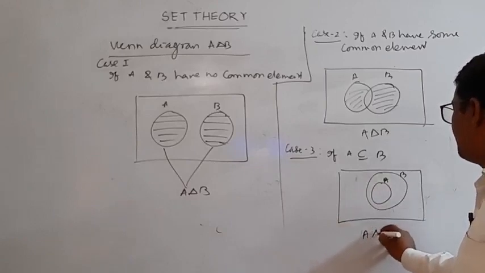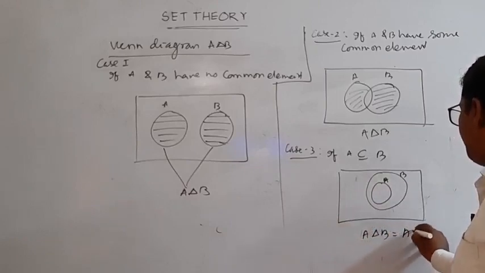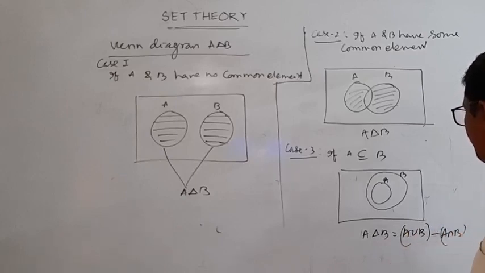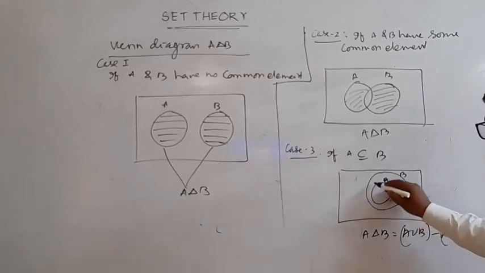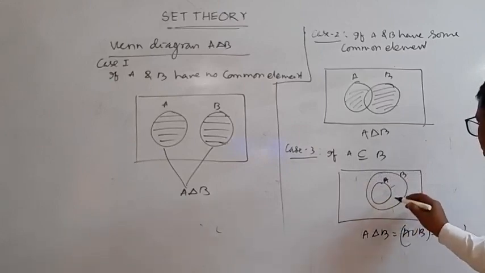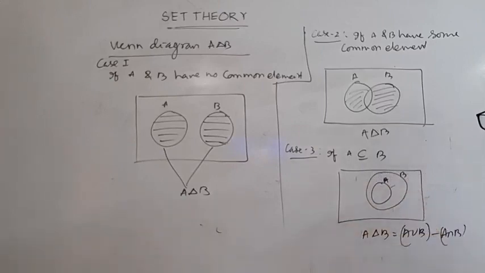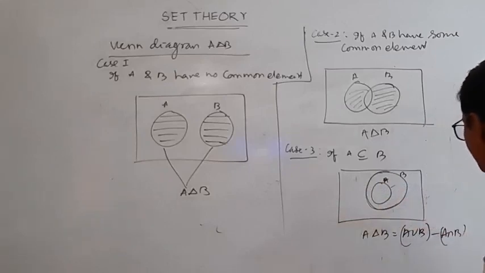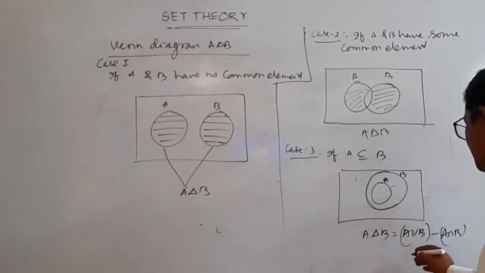A delta B is equal to A union B minus A intersection B. A union B is the complete B set, minus the common region. So A delta B is set B minus the common region, and this is A set.